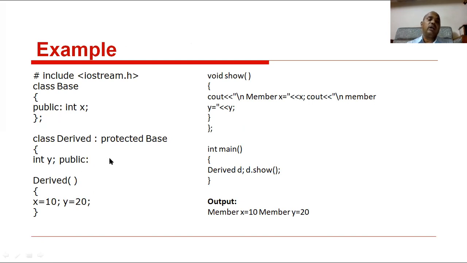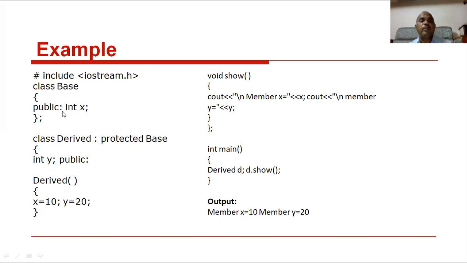This has inherited the base class. It extracts the base class properties in a protected way, because the visibility of this inheritance is protected inheritance.